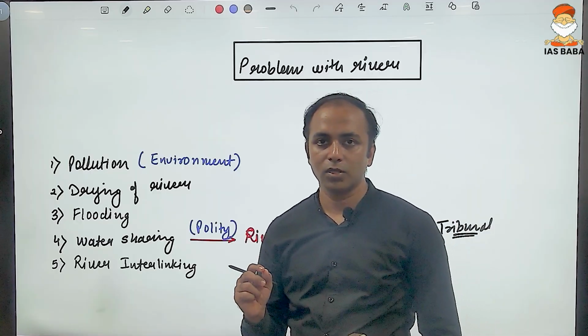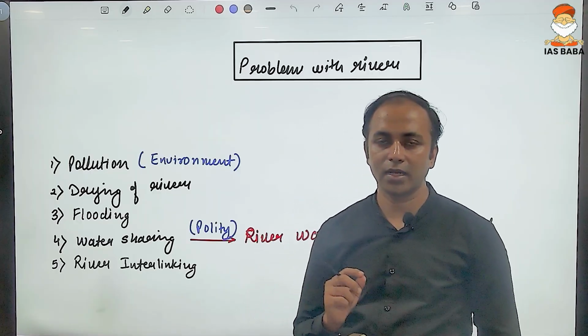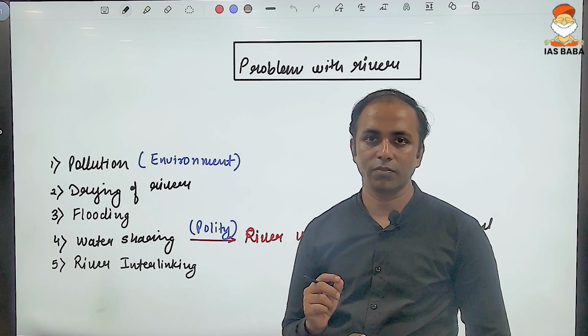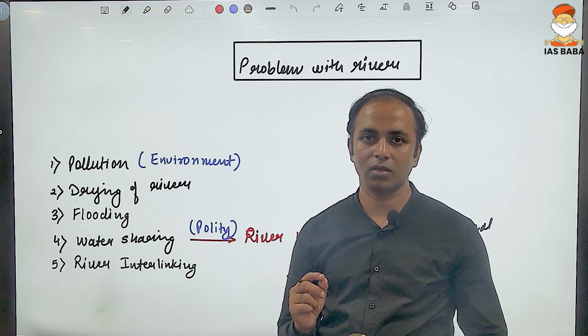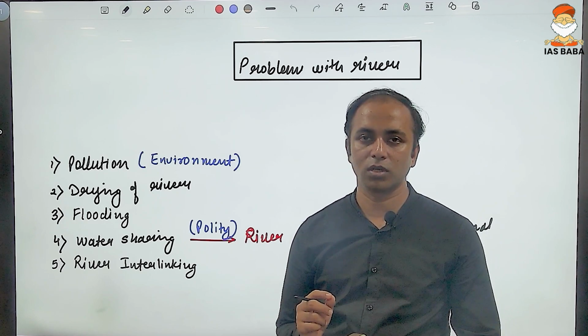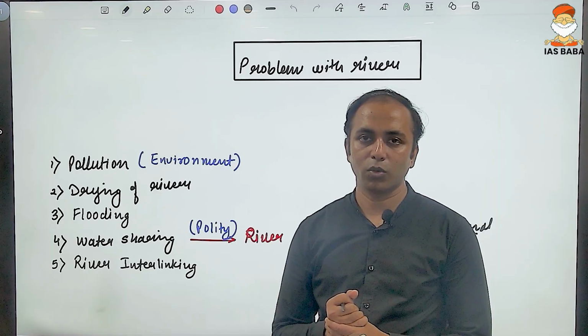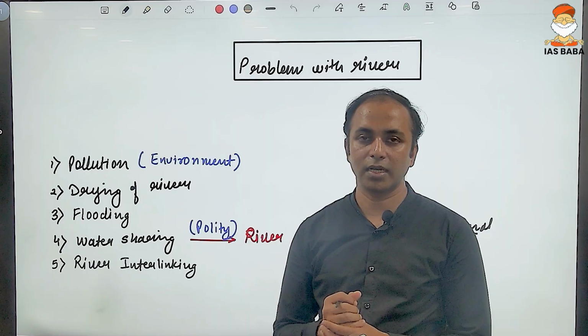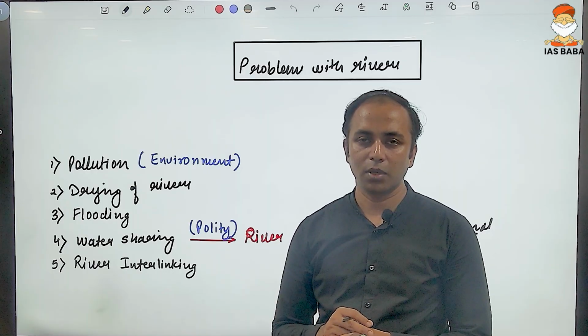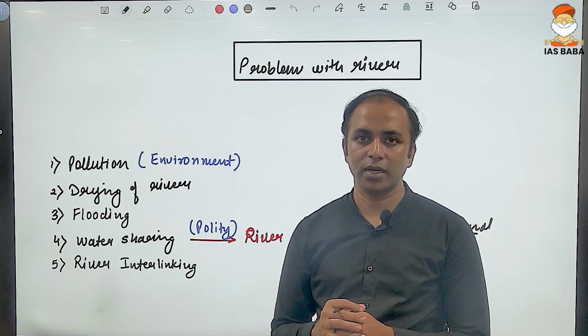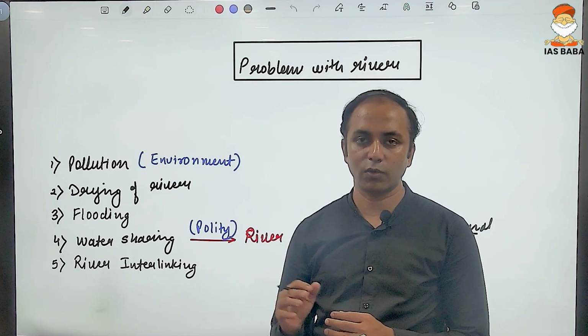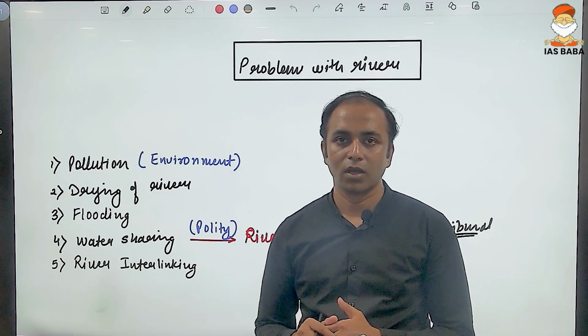Here in geography, river drying up and river flooding are frequently in the news. Recently, the World Bank published a report talking about the declining water table in the rivers of India, along with the aquifers declining.